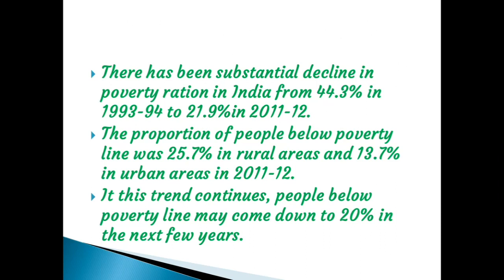If this trend continues, people below the poverty line may come down to 20% in the next few years. When this condition continues, decreasing from 44 to 21, then within a few years the proportion of people below the poverty line will come down. That means it will be less than 20%. Okay.